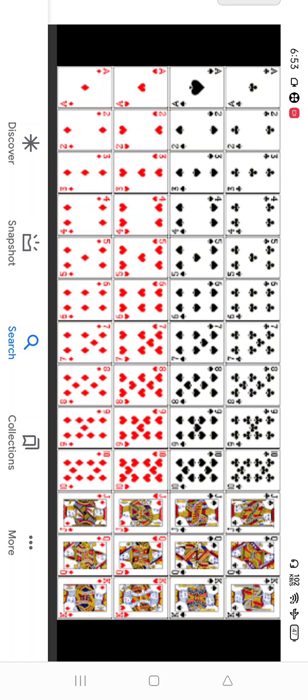If I ask you what is the probability of getting a number card, so you can see it will be 9 fours are 36. So 36 by 52. You have to count it very nicely, okay? So 36 by 52. This way you have to answer. Clear?